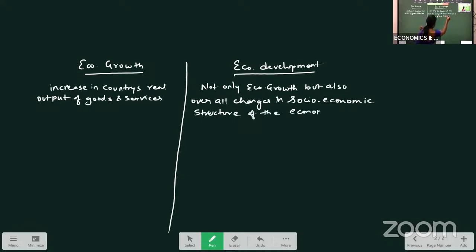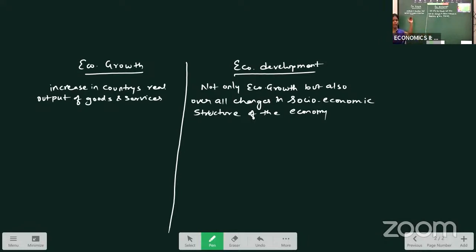Clear? When we say growth, output is increasing. When we say development, our complete social and economic structure is changing.